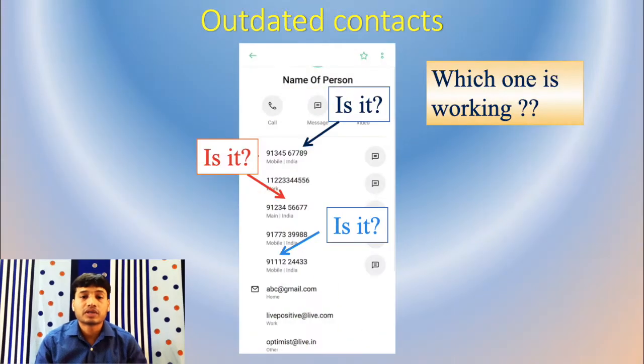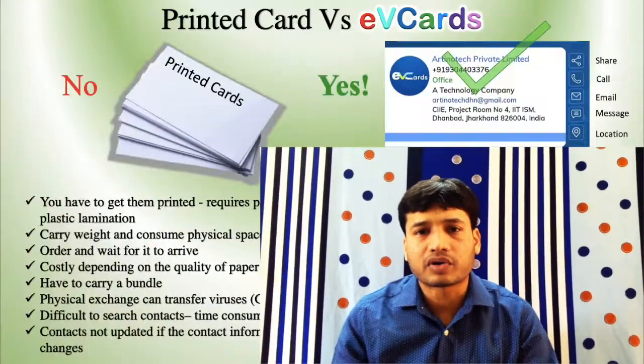Now, what's the problem in your mobile presently is that you have 3-4 contacts and you don't know which one is working. So you have to check it. Okay, this is the contact that is working. And if it is outdated, you don't have any means to connect with that person. So that's a problem that is existing.